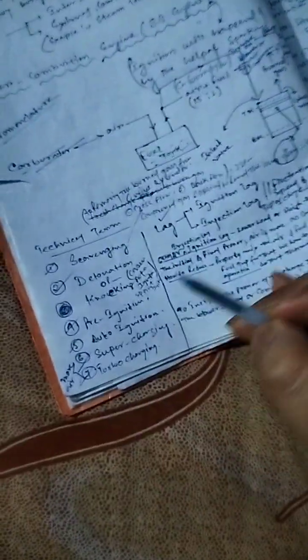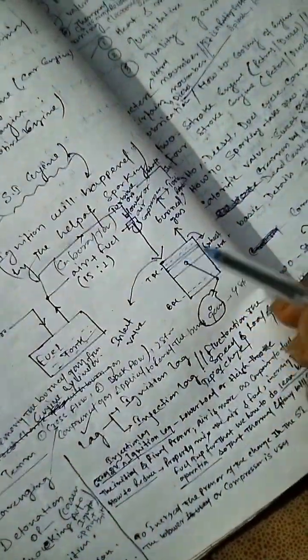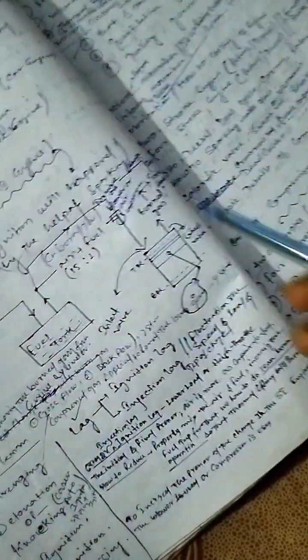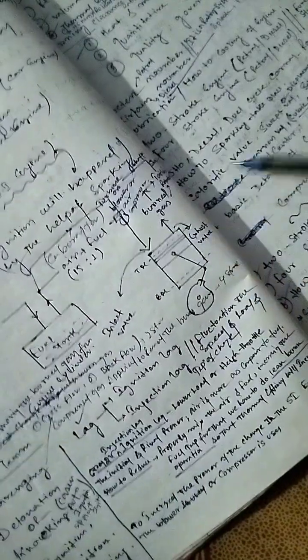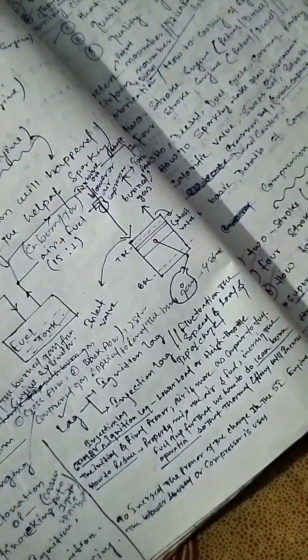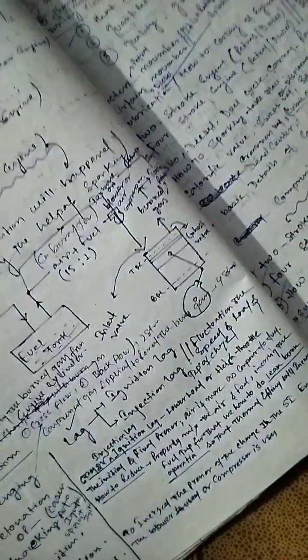So this is basically the knocking tendency, and simultaneously the auto ignition in the engine cylinder. What actually happens in this particular diagram is that the temperature and the pressure in the engine cylinder are very, very high. Due to that high temperature and pressure, when the fresh charge comes into the engine cylinder, it gets burned. In the SI system, another burning happens by the help of the spark plug.